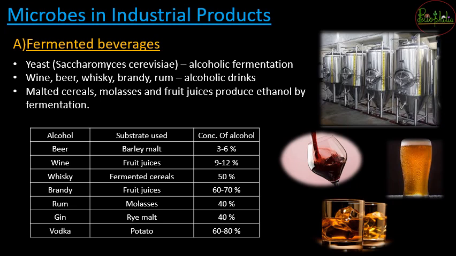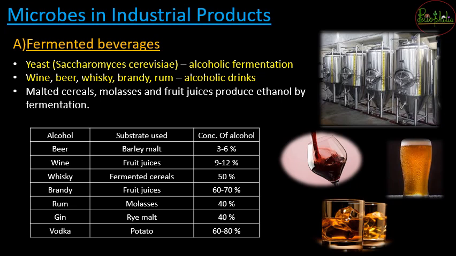So in fermented beverages, the most important microbe is yeast. और yeast का scientific name क्या होता है? Saccharomyces cerevisiae. So this Saccharomyces is going to help to form the fermented beverages. In any alcoholic fermentation it will help, and that is going to give you the alcoholic drinks. Alcoholic drinks can be wine, beer, whiskey, brandy or rum. All these are because of fermentation that is processed by yeast.